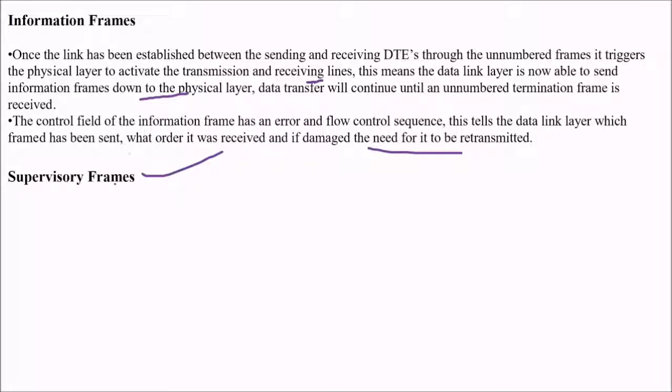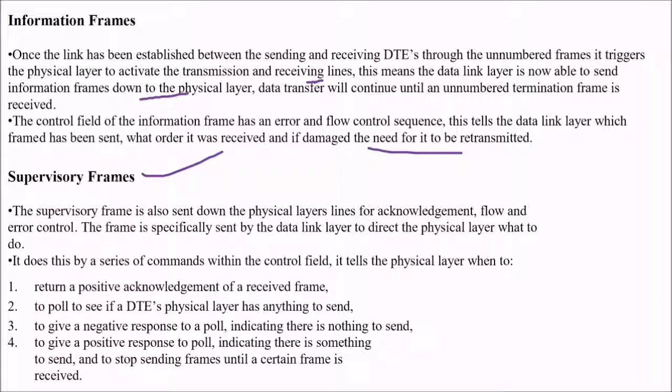What about the supervisory frames? These supervisory frames are also sent down the physical layer lines for acknowledgement, flow control, and error control. The frame is specifically sent by the data link layer to direct the physical layer what to do, and it does this by a series of commands within the control field. It tells the physical layer when to return a positive acknowledgement of a received frame, to poll to see if a DTE's physical layer has anything to send, to give a negative response to a poll indicating there is nothing to send, to give a positive response to a poll indicating there is something to send, and to stop sending frames until a certain frame is received.